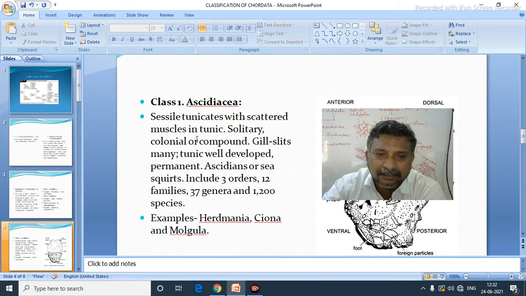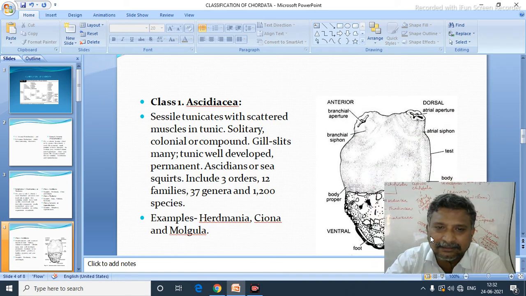Ascidiacea. They are sessile tunicates. Scattered muzzle in tunic, solitary, colonial or compound ones. Gill slits are many. Tunic is well developed, permanent. Ascidians are sea squirts.